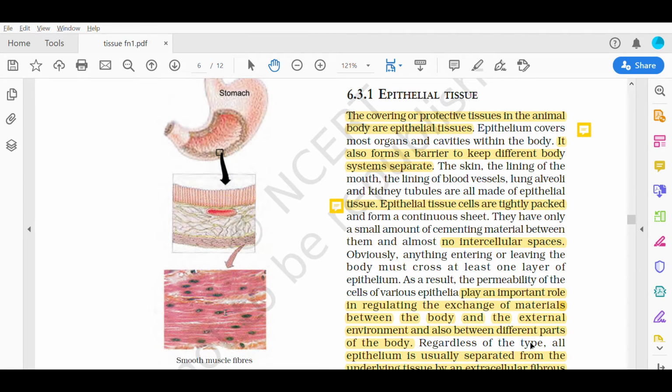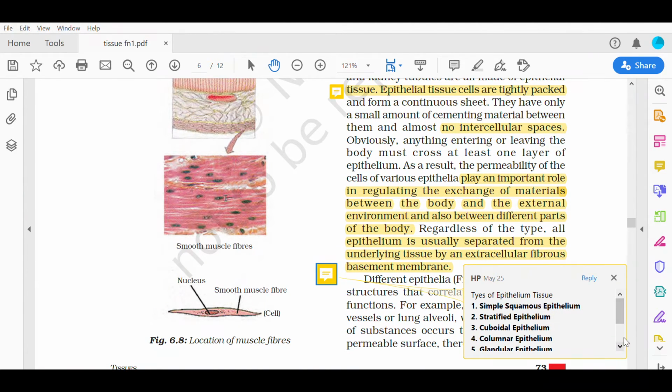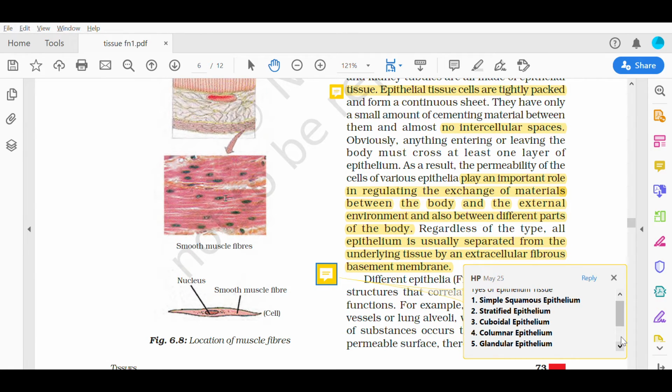Regardless of the type, all epithelium is usually separated from the underlying tissue by an extracellular fibrous basement membrane. This basement membrane is providing support and also separating it from the external environment. Now there are different types of epithelium tissue depending on the functions they are performing. Simple squamous epithelium, stratified epithelium, cuboidal epithelium, columnar epithelium and glandular epithelium. Note down in your notebook, these are the different types of epithelium tissue present in our body.